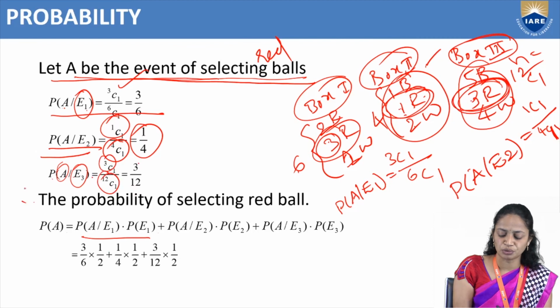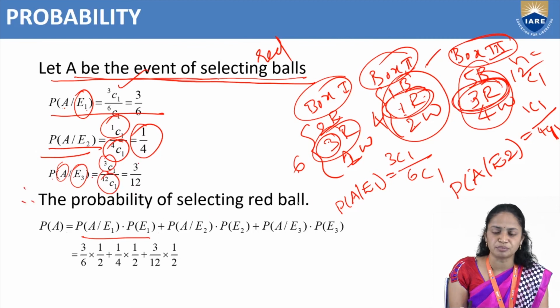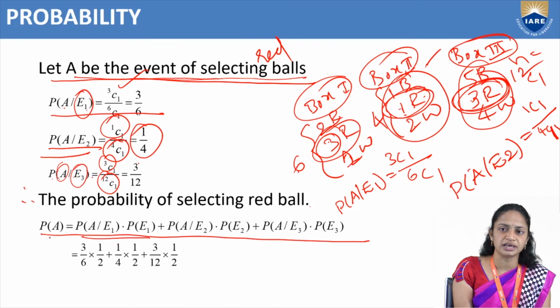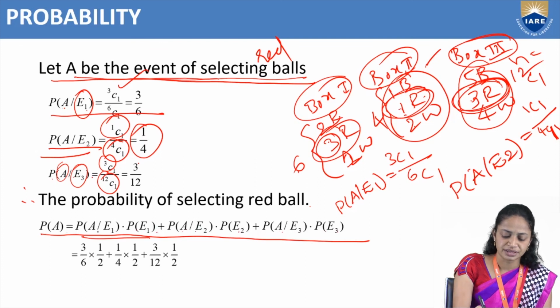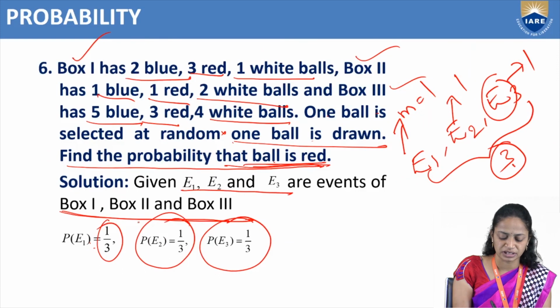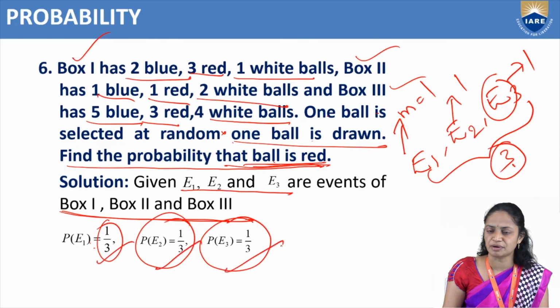Therefore the total probability of selecting a red ball, P of A, is given by this very important formula: P of A equals P of A given E1 times P of E1, plus P of A given E2 times P of E2, plus P of A given E3 times P of E3. P of A given E1 is 3 by 6 and P of E1 is 1 by 3.